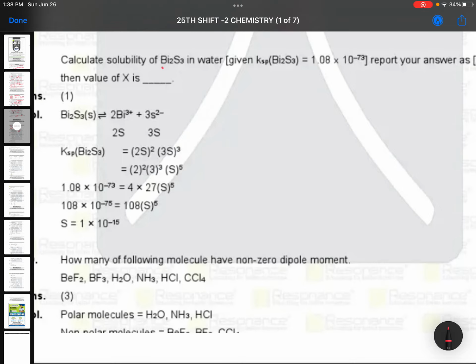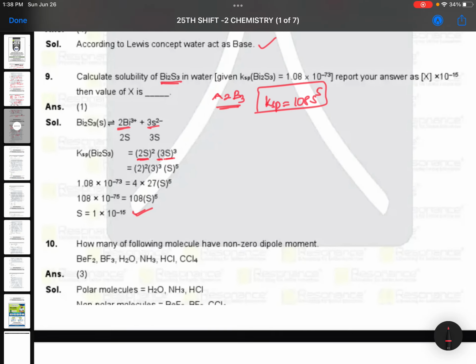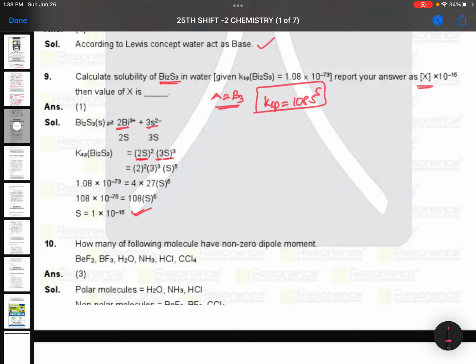Solution: calculate for Bi2S3. Bi2S3 is an A2B3 type of salt. When an A2B3 type of salt is there, Ksp is equal to 108 s to the power of 5. Overall value if you want, or only for Bi and S you take 2s to the power of 2 and 3s to the power of 3. By solving this, you will get this. This question has been done many times in your class. Report your answer as x in 10 to the power of minus 15, so that x will become 1. 10 to the power of minus 15 will be the same. Even if 1.08 is given, you should know this will be easy.